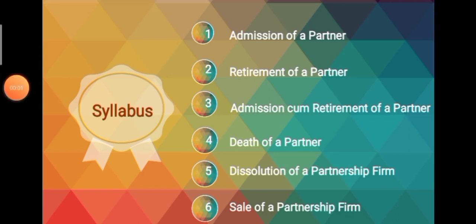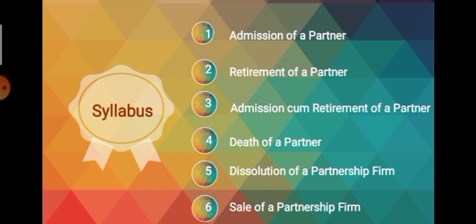Then coming to the third chapter, that is admission cum retirement of a partner, you are going to study about the procedures to be followed by the partnership firm when admission and retirement of partners take place simultaneously. Okay. Then coming to the fourth chapter, that is death of a partner, we are going to discuss on how to close the accounts of deceased partner and how to prepare executor's account. In addition, we are also going to discuss on joint life policies and several policies of partners.